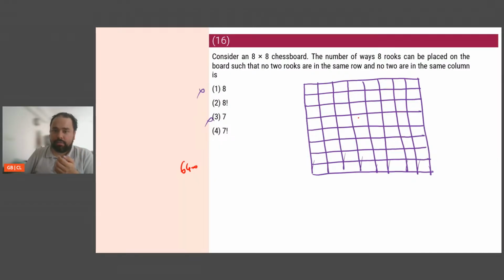Say I put the first rook here. It had 64 options. Now I know the next rook can't be in this row and it can't be in this column. So how many spaces have I taken away? I have taken away 8 plus 7, 15 spaces. So 64 minus 15, which is 49. Now the second rook, understand I placed it here. Remove these. How many additional spaces have I removed? 1, 2, 3, 4, 5, 6, 7, 8, 9, 10, 11, 12, 13. 13 additional gone. 36.